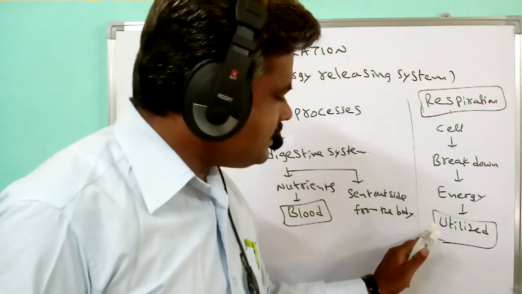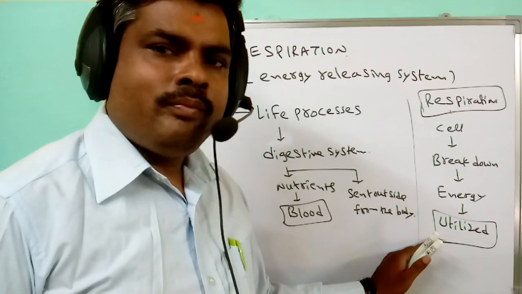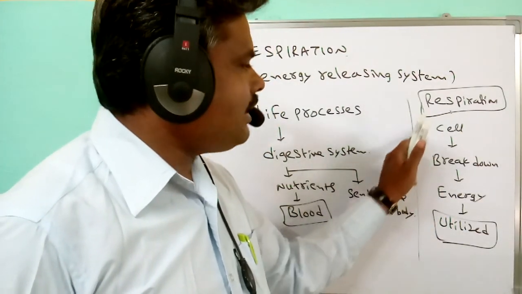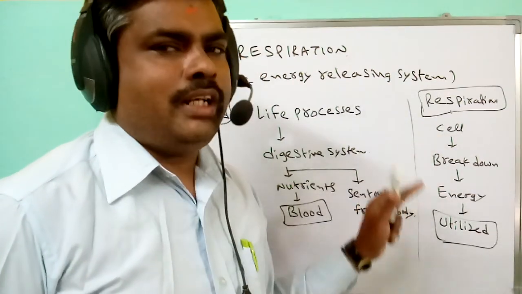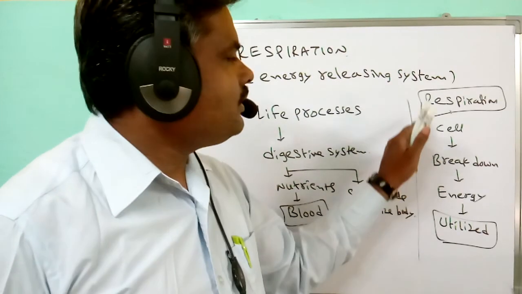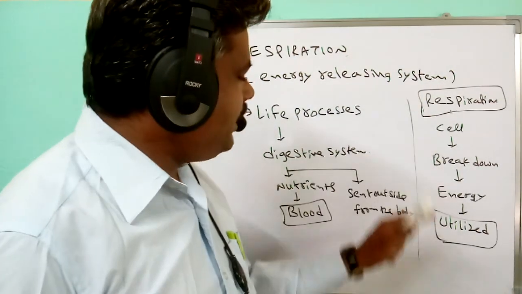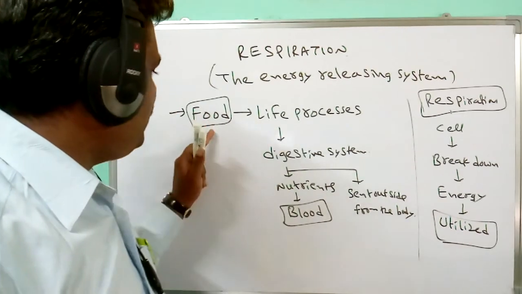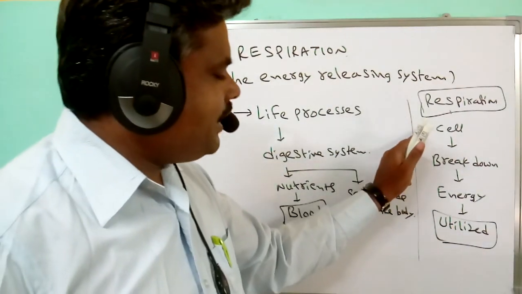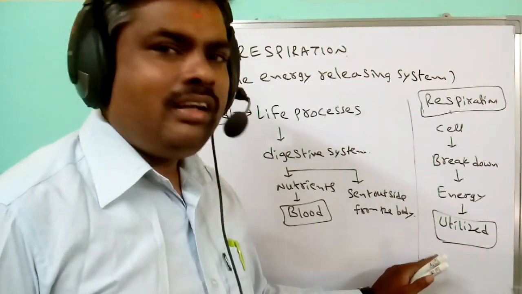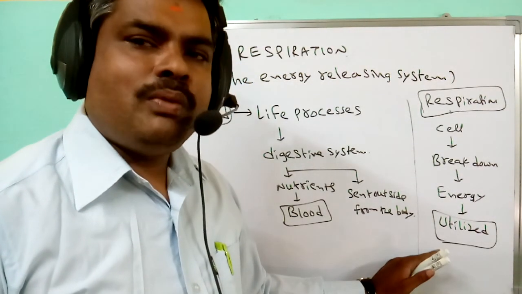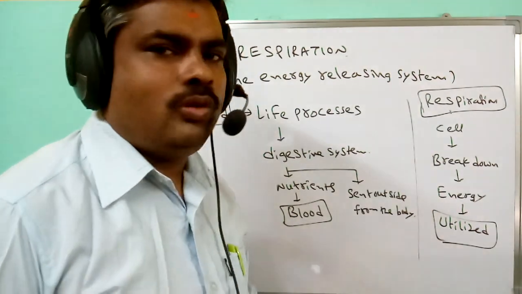All these processes together are known as respiration. This all takes place inside the cell through the process of respiration. So up to here, what happened? The food is taken in the digestive system. After completion of respiration only, the energy comes from that food material. So complete utilization of food material takes place in the respiration process only.